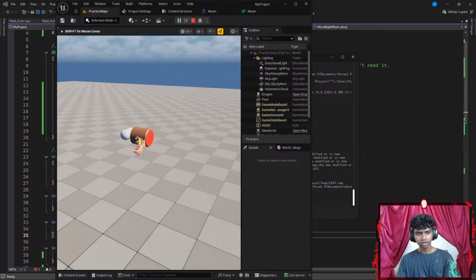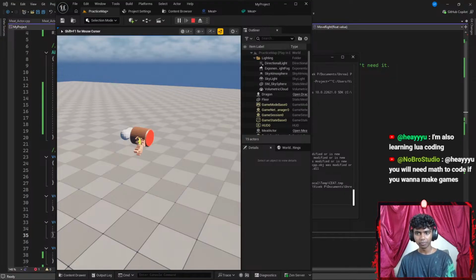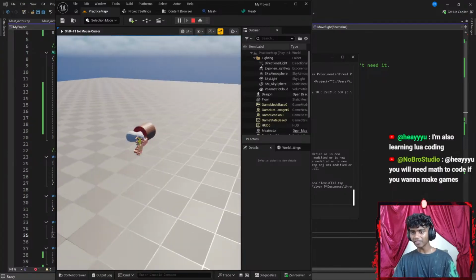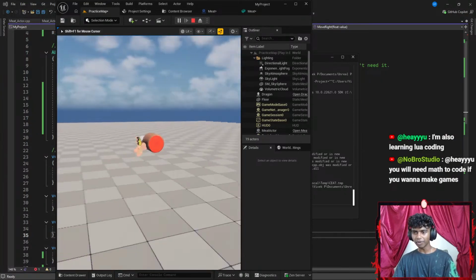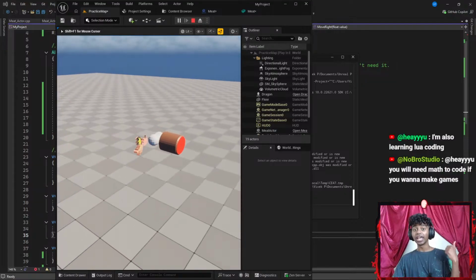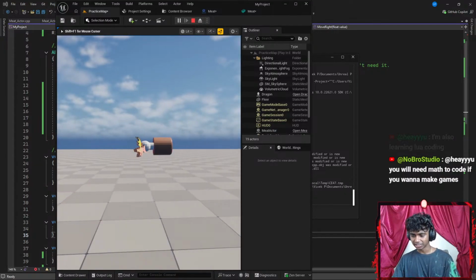There we go. Okay, I suck at math, lol. That actually does make sense. I'm awful at math as well. Change collision complexity, find collision complexity, drop down menu, and change the setting from its default, or use simple collision, to use complex collision as simple. I see. Okay, you'll need math to code if you want to make games. Honestly, I would say math is a pretty good skill to have if you're programming, but I feel like it's not that necessary, but it's always better to have more skills than less skills.